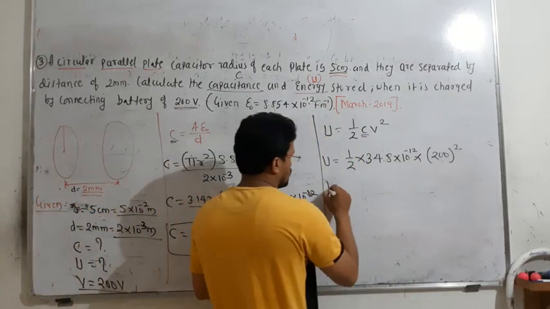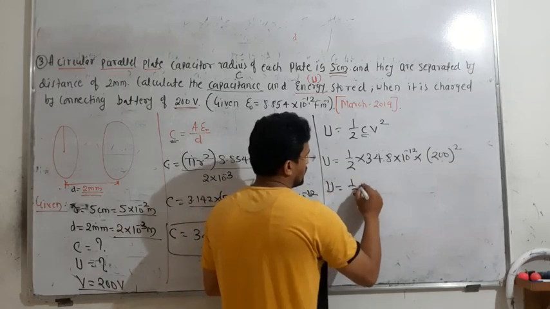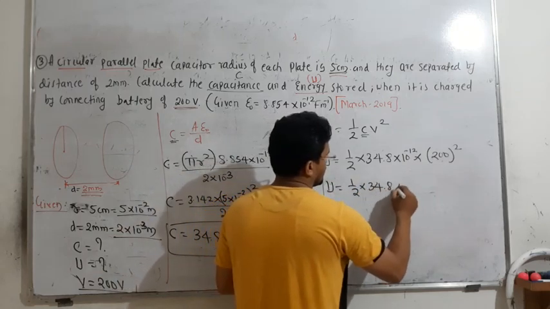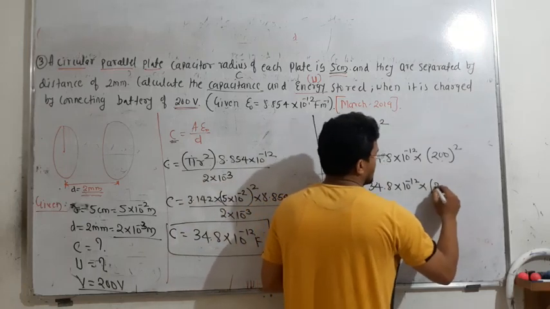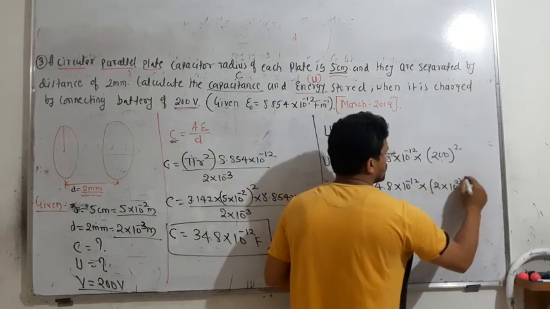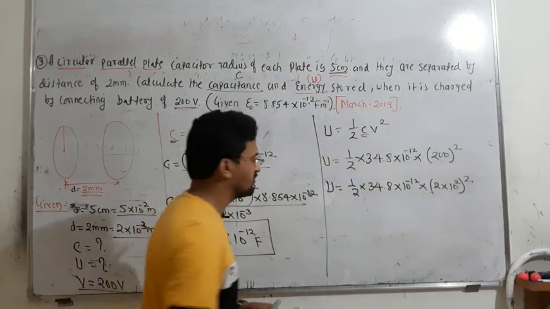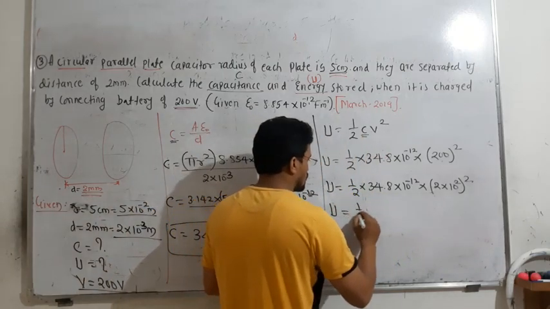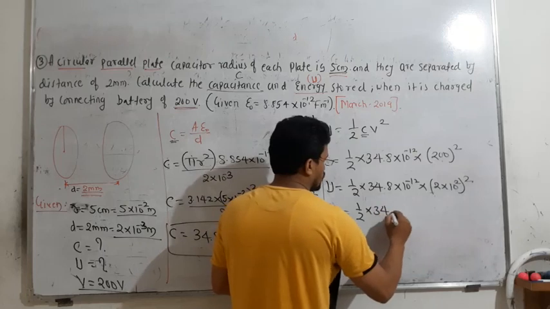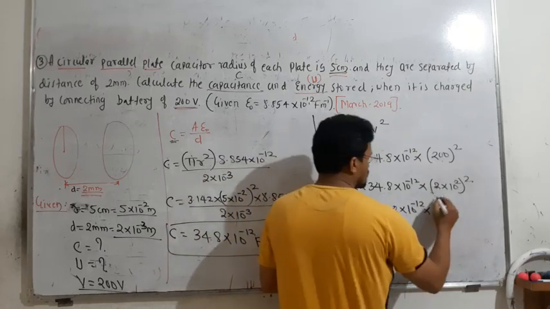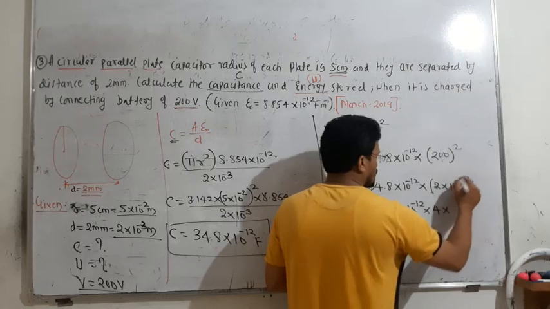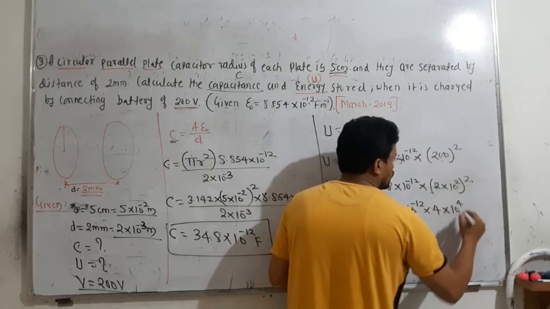So U is equal to half into 34.8 into 10 to the power of minus 12 into 2 into 10 to the power of 2, the whole square. Simplify. The square of 2 is 4 and 10 to the power of 2 squared becomes 10 to the power of 4.